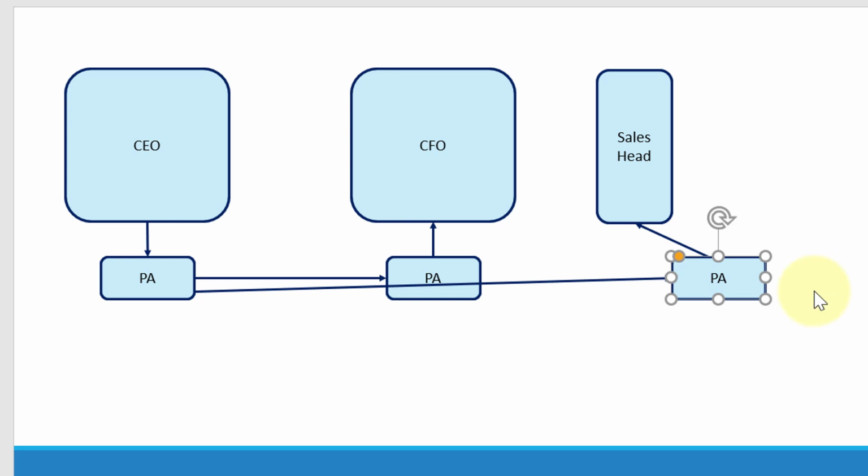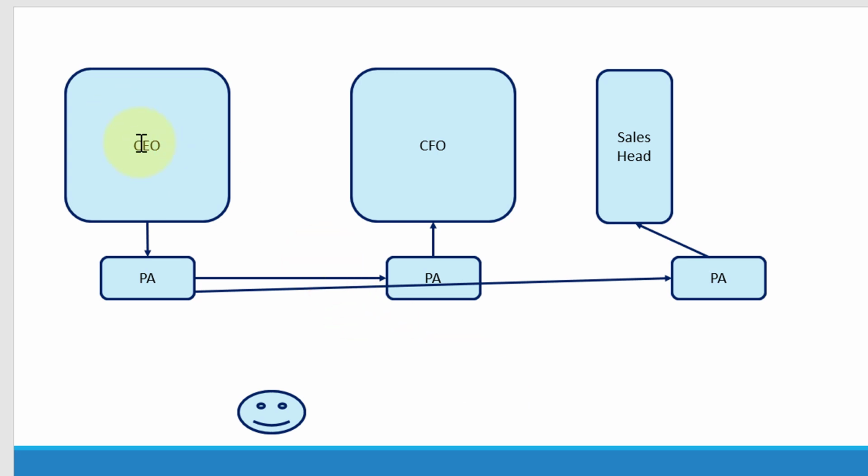So all this transition doesn't need to be published or known by any other managers, and the same thing is true with the external visitors as well. So if any new visitor comes in, the first point of contact will be the PA.